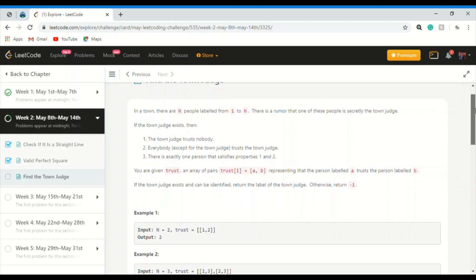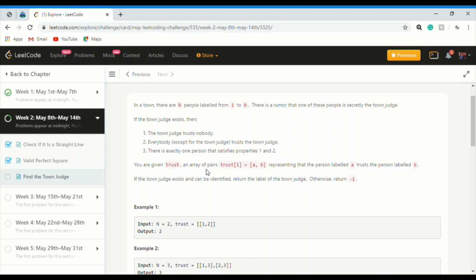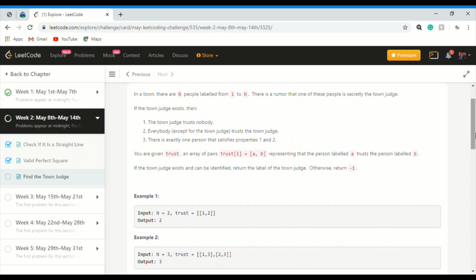You are given trust, an array of pairs trust[i] = [a, b], representing that the person labeled a trusts the person labeled b. If the town judge exists and can be identified, return the label of the town judge, otherwise return -1. So basically we are given the trust array of pairs, a and b, where a trusts b.